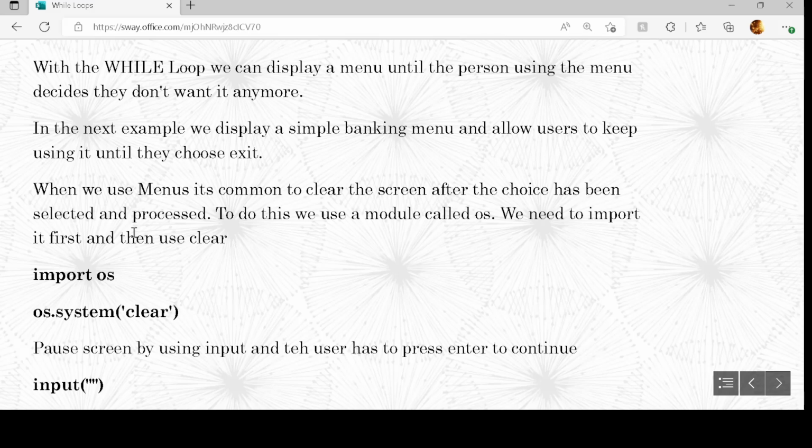We also want to give the facility to pause the contents of the screen for a moment so the person can see the result before it gets cleared. So we're going to import OS. OS was written by someone and it has been shared inside the library modules, and you can import it and access operating system facilities like clear.